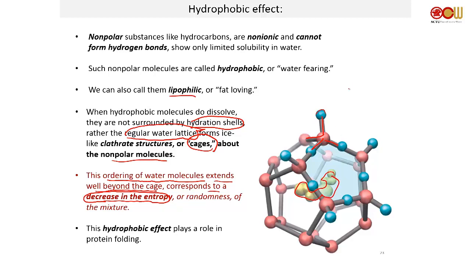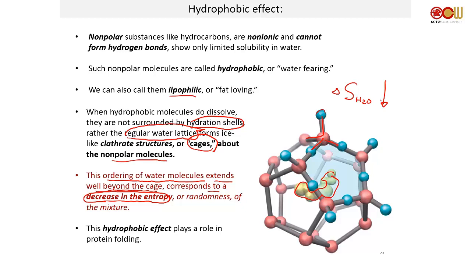The entropy of water decreases. So if entropy of water decreases, is that a good thing or a bad thing? Or not good or bad. Favorable or non-favorable? It's non-favorable. Okay? For entropy never wants to go down. Entropy always wants to go up.